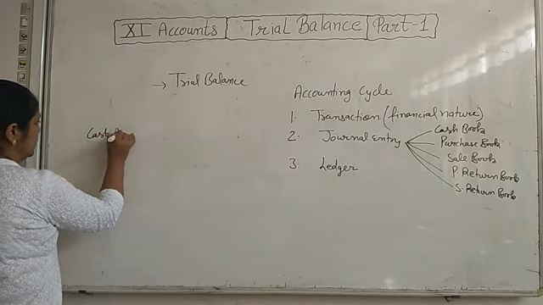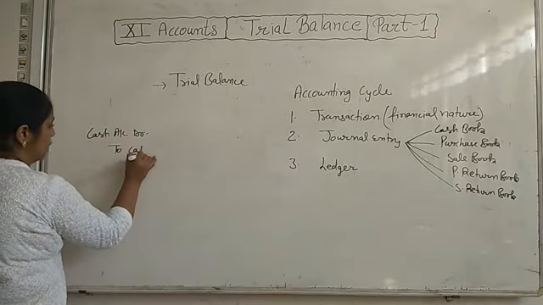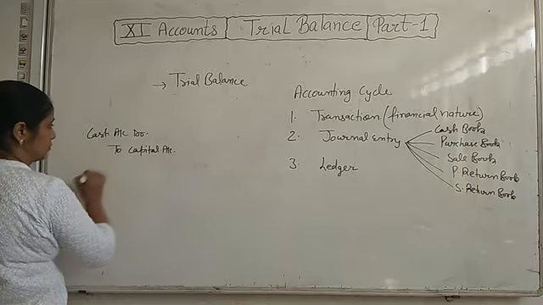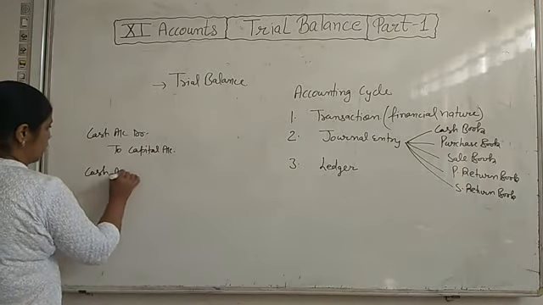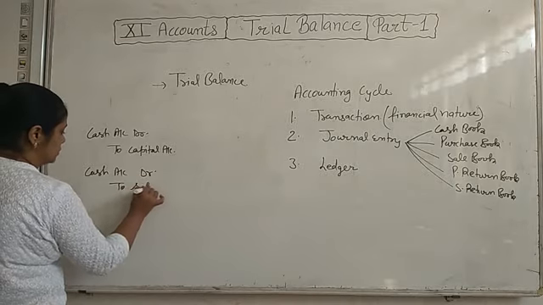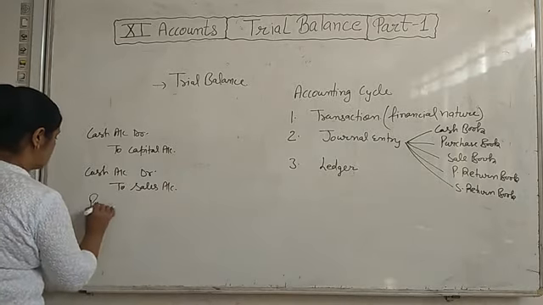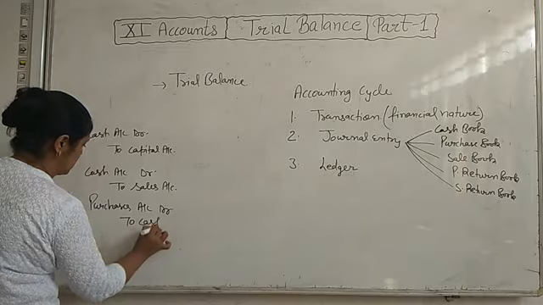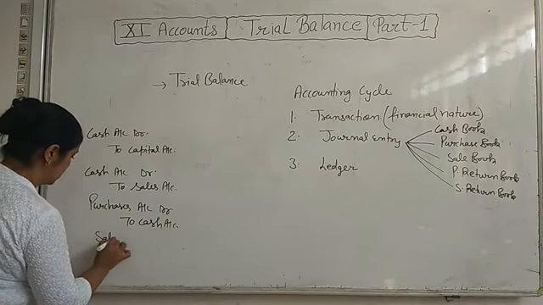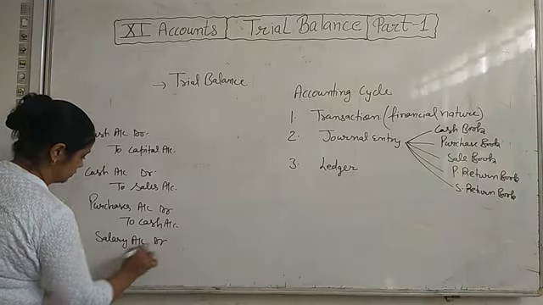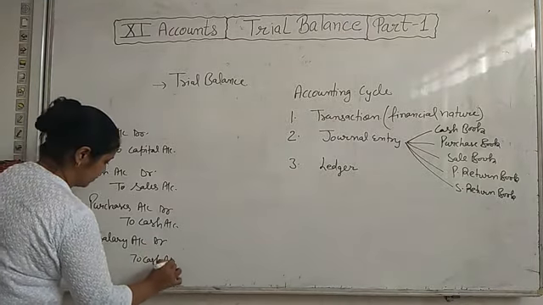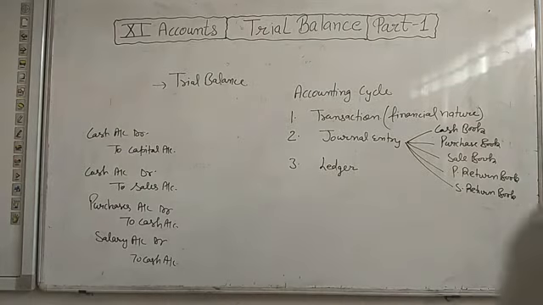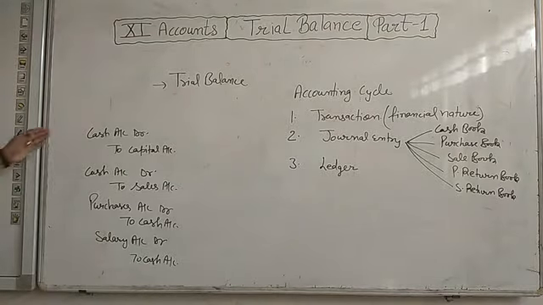Like we have passed that cash account debit to capital account, cash account debit to sales account, purchases account debit to cash account. When we pay salary, then we pass the entry salary account debit to cash account. Okay? So we are having cash account.